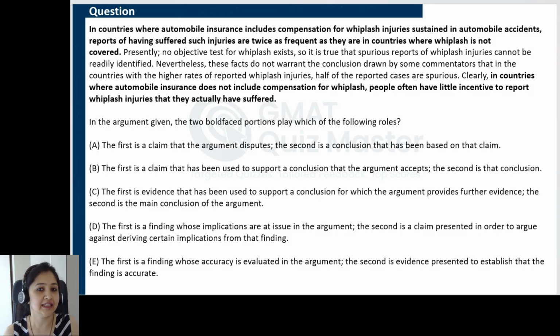The main challenge in this particular question is to identify the main conclusion. If you also depend on conclusion indicator words such as clearly, therefore, etc. to identify the main conclusion, you may very well fall for the trap answer choices here. It is important to understand the main conclusion and not just depend on the conclusion indicators to get to it. So let's break it down and understand it further.